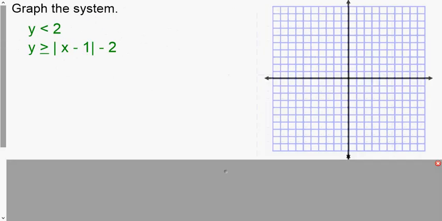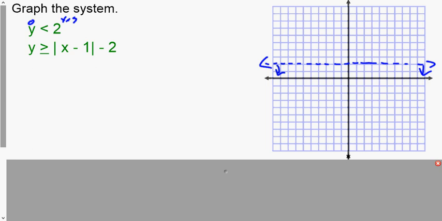All right. Now, we can also have the V-graphs with this. So we're going to be reviewing the V-graphs. So our first one here, we have y is less than 2. So we're going to do our simple y is less than 2. So 2 on the y-axis. Put in 0. Is 0 less than 2? Yes. So we know we're going to be shading below that line.